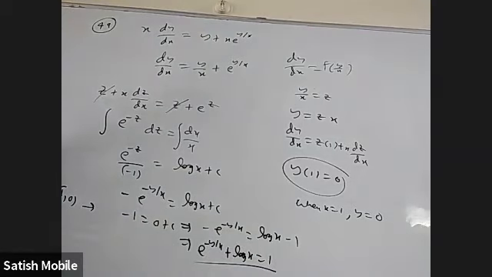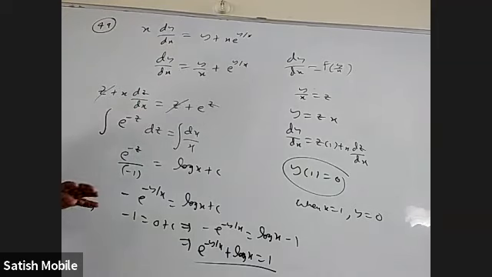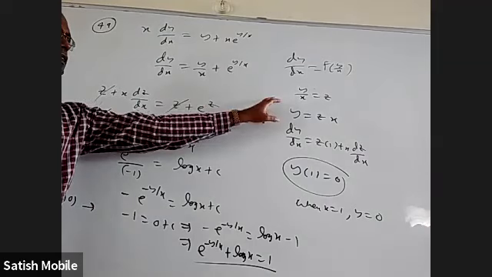Okay, this is called a homogeneous equation. Why it is called homogeneous, I'll talk about it. But mainly, when you find dy by dx, you will find the RHS is everything in terms of a function of y by x. And the method is: take y by x as z.